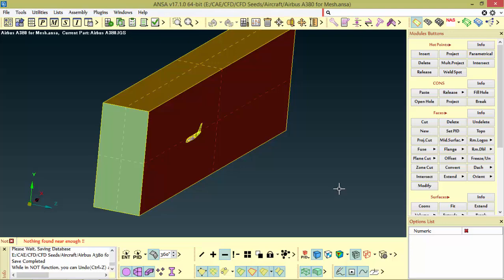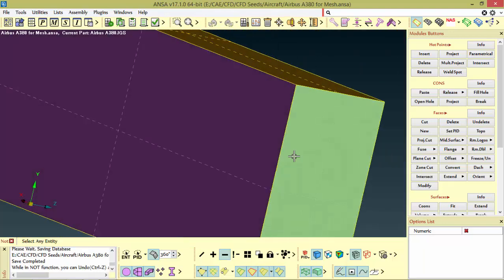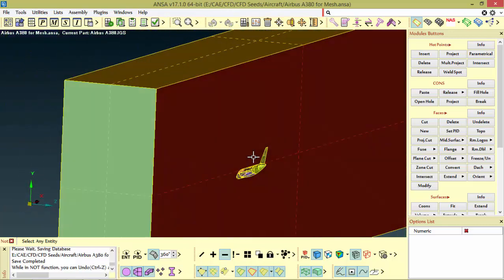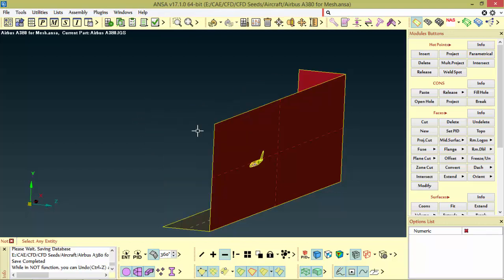Today we are going to see how we can generate a mesh over a cleaned geometry model, which we already did. So I just hide these surfaces to have only my aircraft.